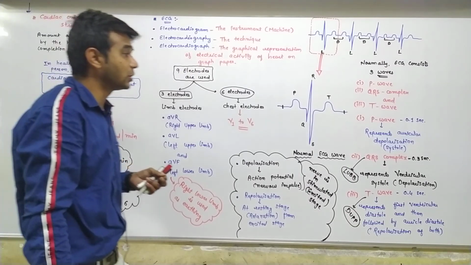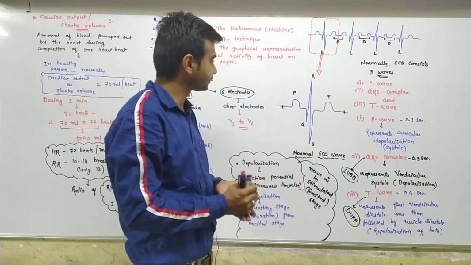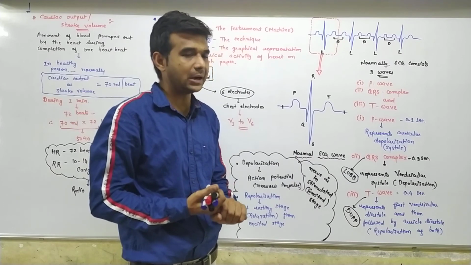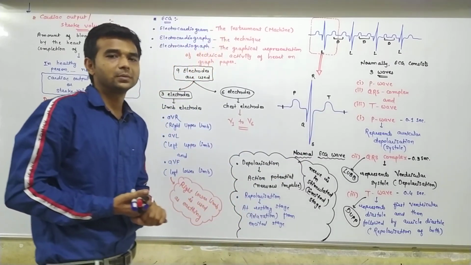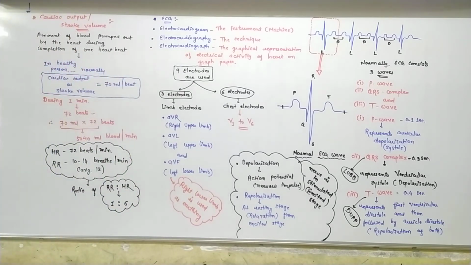So this is about the normal ECG. Now, by counting the proper number of normal waves, we identify or estimate the normal heart rate also.